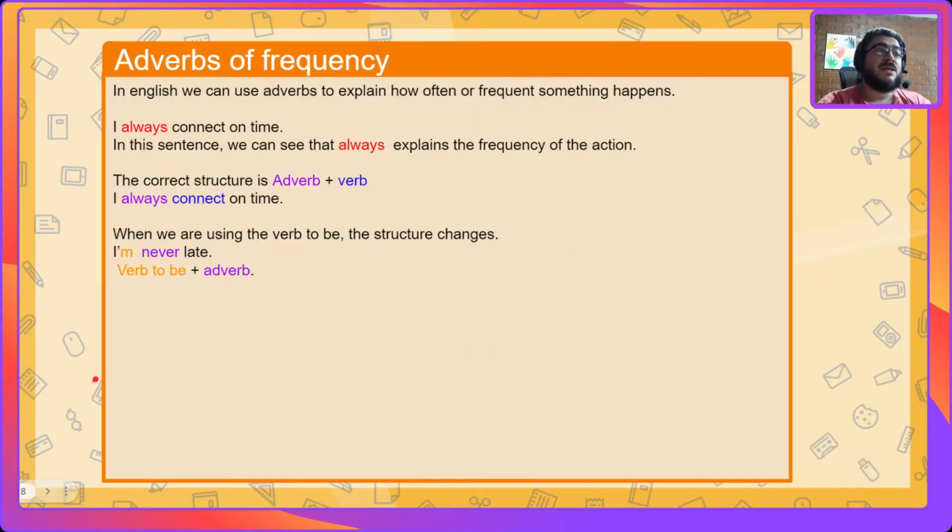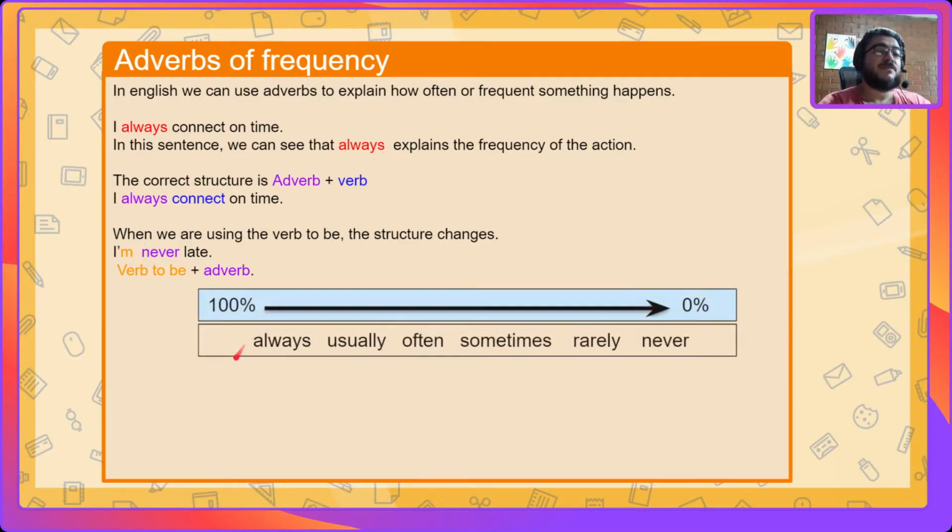Okay? Now, another topic that we also touched was the adverbs of frequency. In English, we can use adverbs to explain how often or frequent something happens. I always connect on time. In this sentence, we can see that always explains the frequency of the action. The correct structure is adverb and verb. I always connect on time. But when we are using the verb to be, the structure changes. I'm going to say I am never late. So if you're using the verb to be, you're going to use the adverb after. If you're using a verb, you're going to use it before.